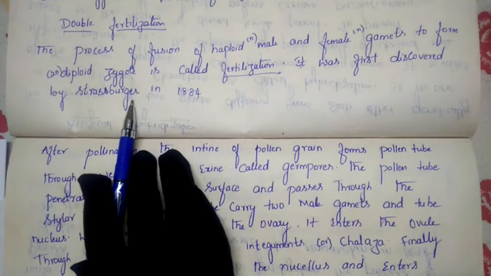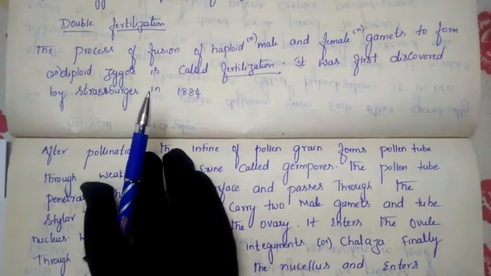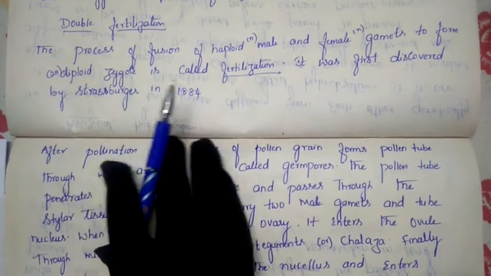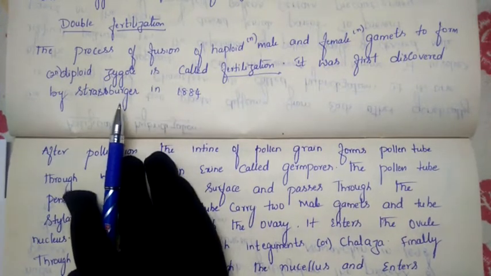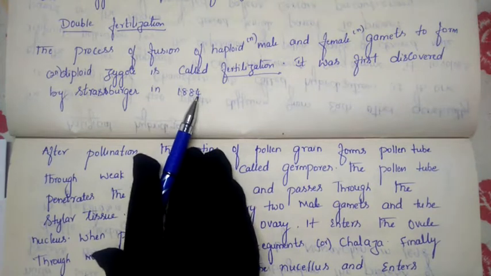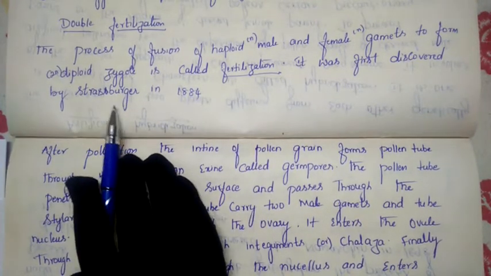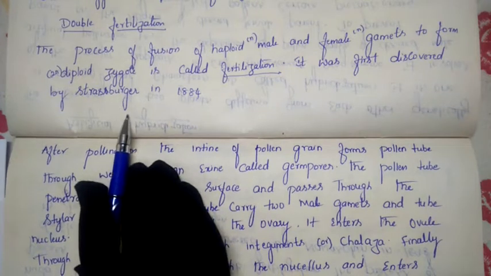But in animals, who discovered fertilization for the first time? Aristotle. Aristotle first discovered fertilization, but in animals. In plants, Strasburger discovered it for the first time, in 1884. This is the meaning of fertilization and who discovered it. It is important for your NEET and even for your board exam also.